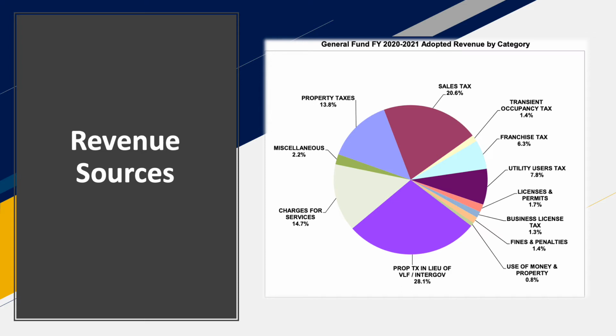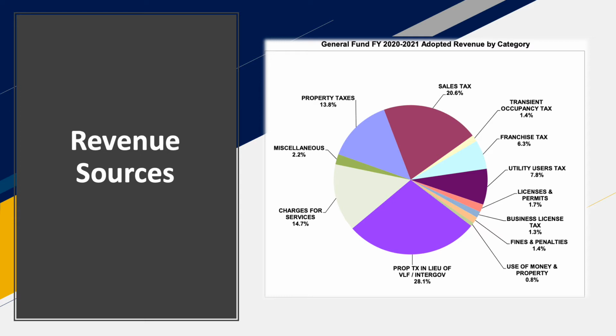And the top 3 revenues for the city are property tax in lieu of vehicle license fees, which has a revenue of 28.1%. The second one is sales tax, and that has a revenue of 20.6%. And the third one is charges for services at 14.7%.